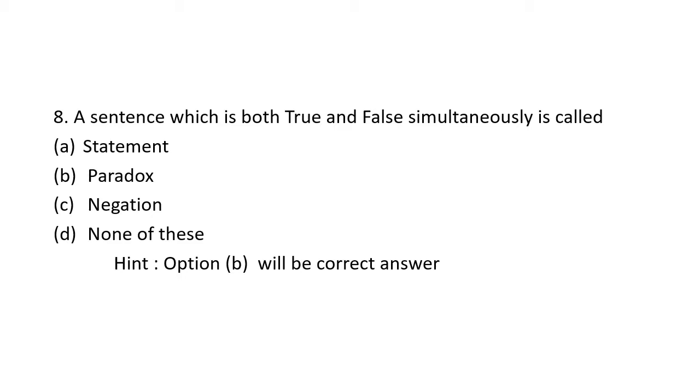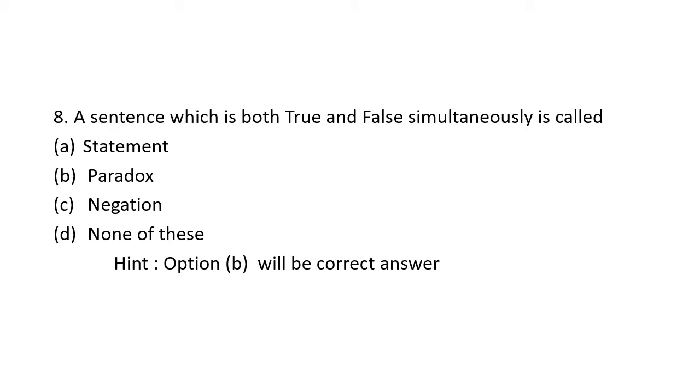If by chance there is something which is both true and false at a time, then what do you call it? Always keep in mind, a sentence which is both true and false simultaneously is called a paradox. I guess you learned a new word. If any sentence is true and false at a time, such a thing is called a paradox. So option A, statement, is wrong. Options C and D, negation and none of these, are also deleted. Therefore, for question number 8, option B will be the correct answer.